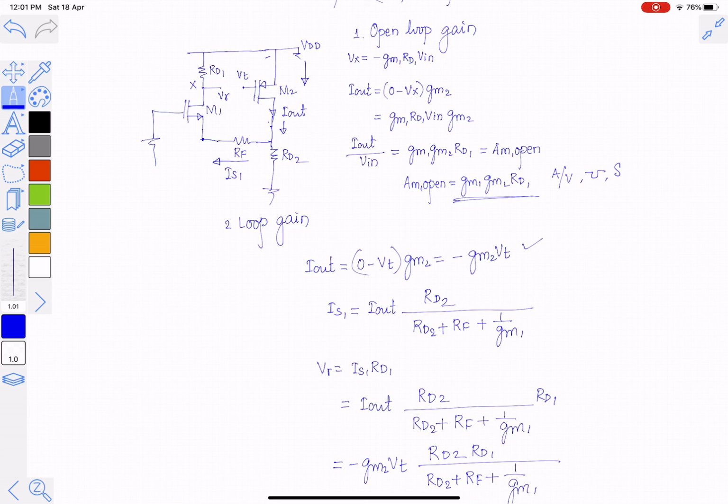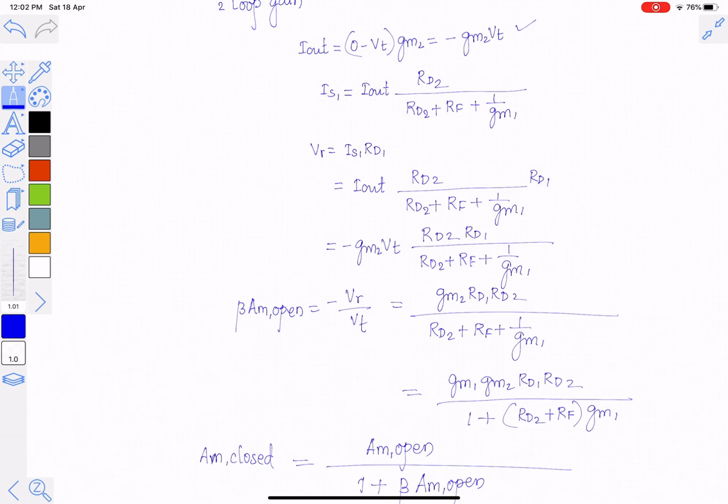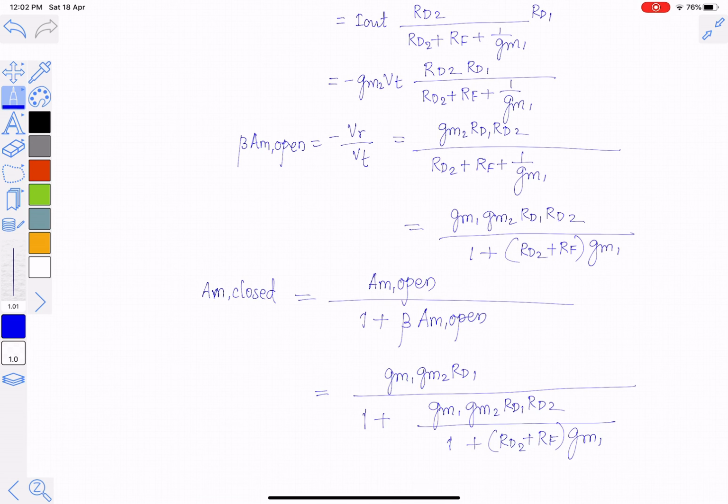In this case, as the output quantity is a current, we are not much interested in the output impedance. If the output impedance is to be calculated, in that case for Iout the output impedance will be equal to RD2 parallel RF plus 1 by GM1, and that will be multiplied by 1 plus loop gain because of a feedback. Input impedance is anyway equal to infinite. So we can handle the problem in ideal case.